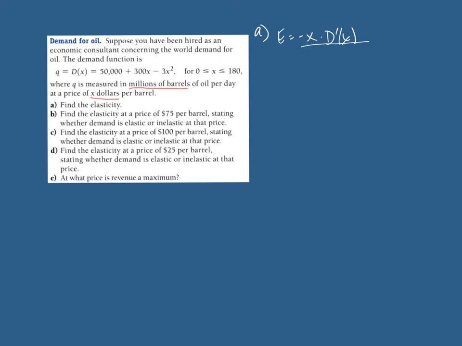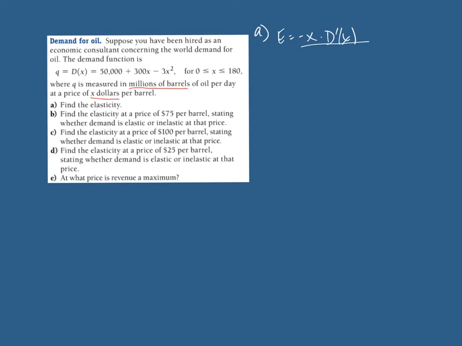All right, so in this problem, we're talking about the demand for oil. And the demand is measured in millions of barrels of oil per day and at a price of x dollars per barrel. We're asked to find the elasticity at a price of 75, determine if it's elastic or inelastic, and at 100, and at $25, and then at what price is revenue a maximum.